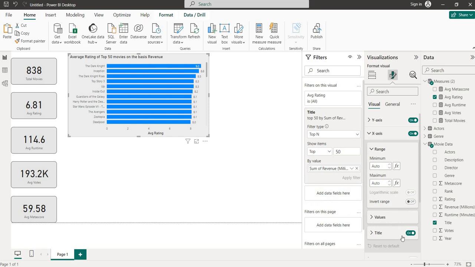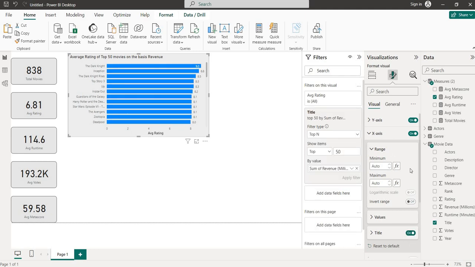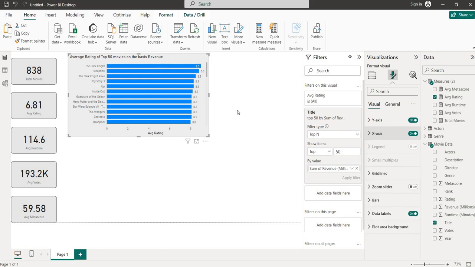Like that, here also a title is there. What is the title here? Here the title is average rating. If I have to remove this average rating, I will remove this title. Okay, so it is there, but I require this average rating. Yeah, average rating is there. So these are our visuals for the top 50 movies.